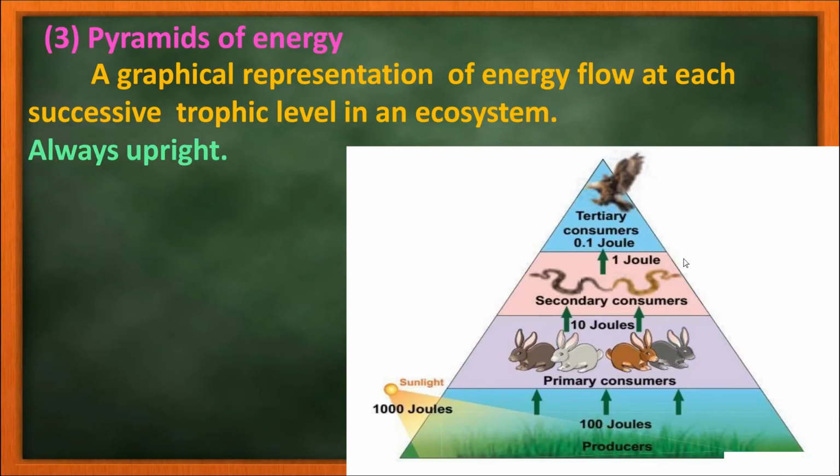Next we have the pyramid of energy. So this is the graphical representation of energy flow at successive trophic level of an ecosystem. It is always upright. Why? Because the transfer of energy from one trophic level to another trophic level will be always 10% according to the 10% law, and so it is decreased.